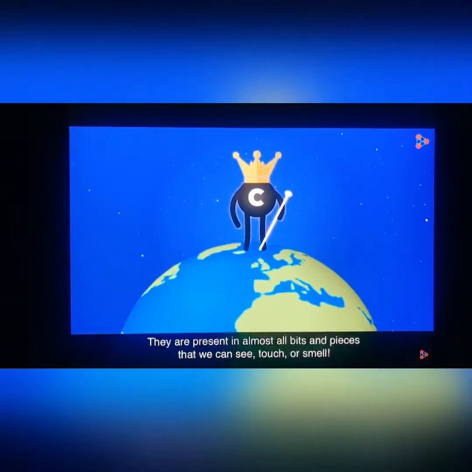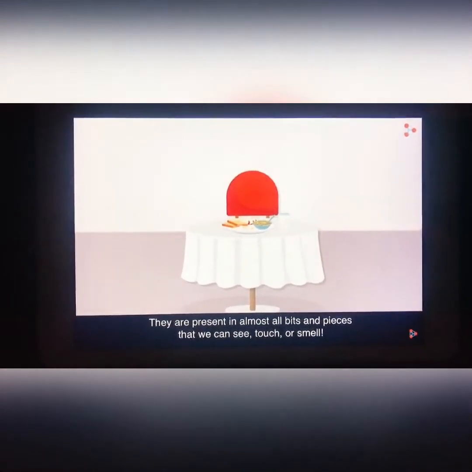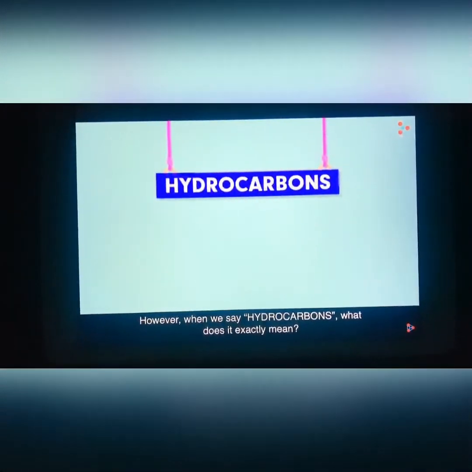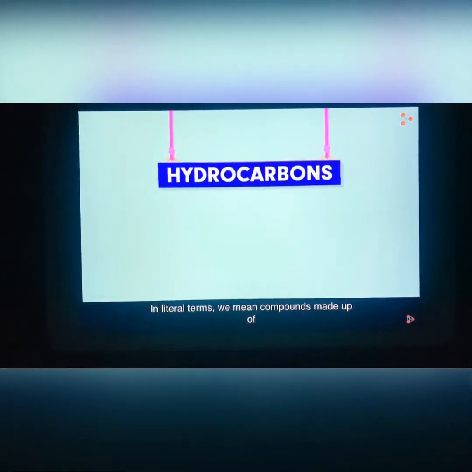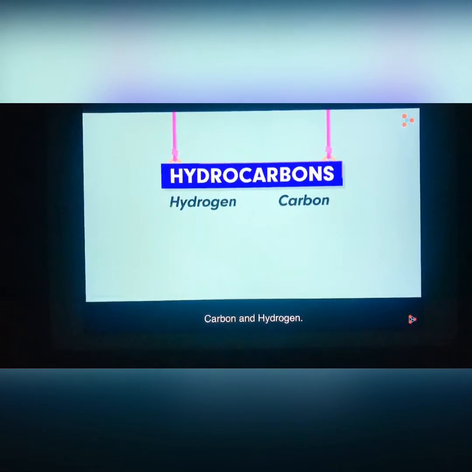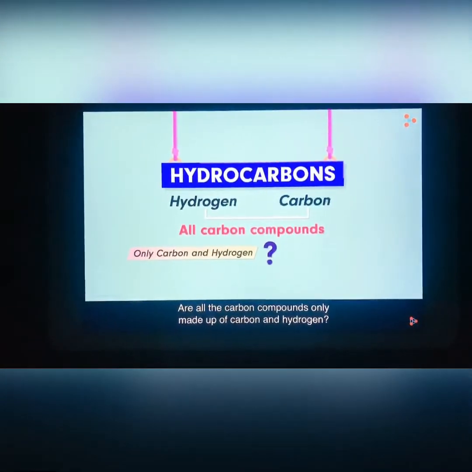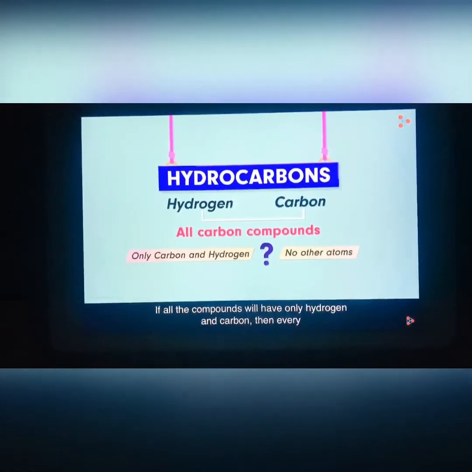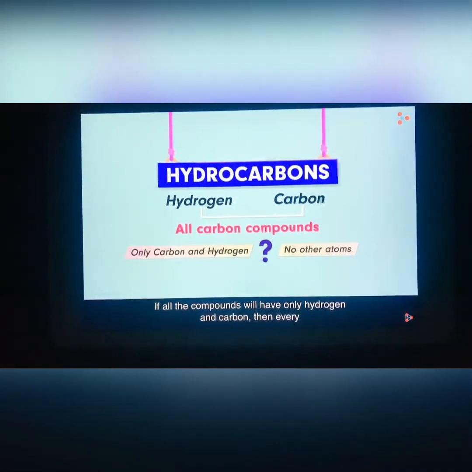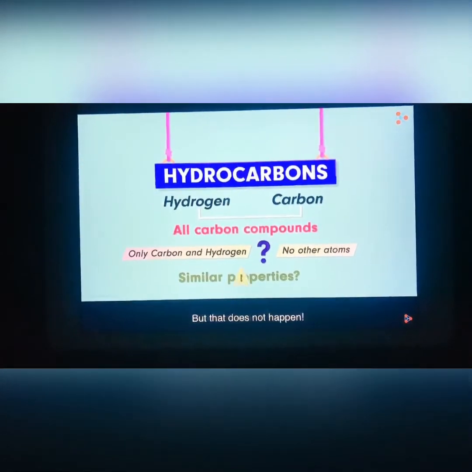So let's start. Carbon compounds rule the globe. They are present in almost all bits and pieces that we can see, touch or smell. However, when we say hydrocarbons, what does it exactly mean? Yes, in literal terms, we mean compounds made up of carbon and hydrogen. But tell me one thing, are all the carbon compounds only made up of carbon and hydrogen? Are there no other atoms that make up the compounds? If all the compounds had only hydrogen and carbon, then every compound should have the same or similar properties, right? But that does not happen.